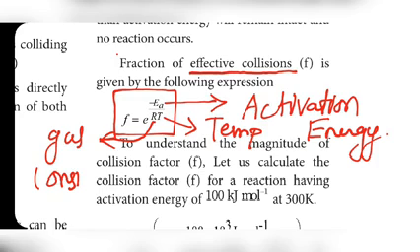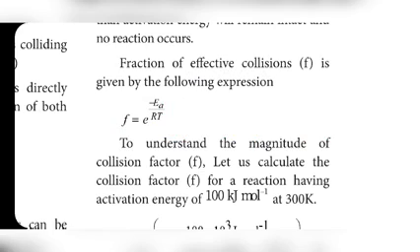We already learned about R in our 11th standard gaseous state lesson. R is a constant value.